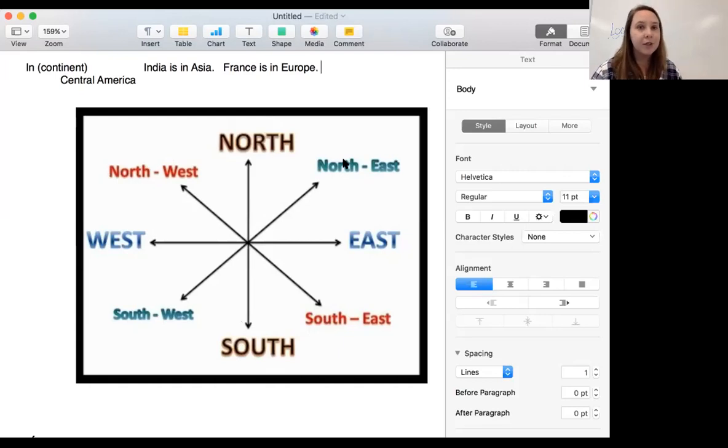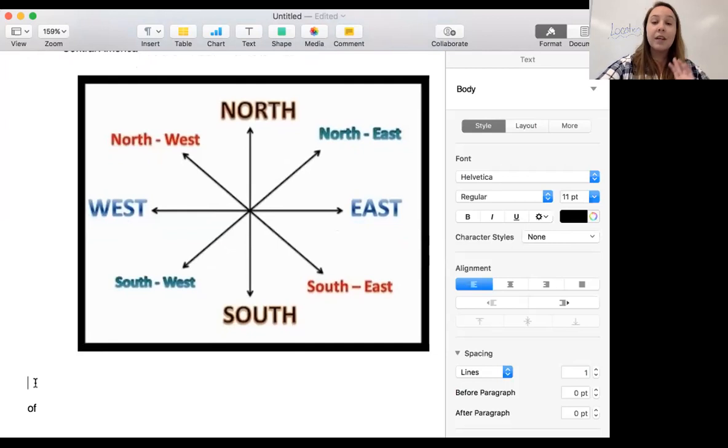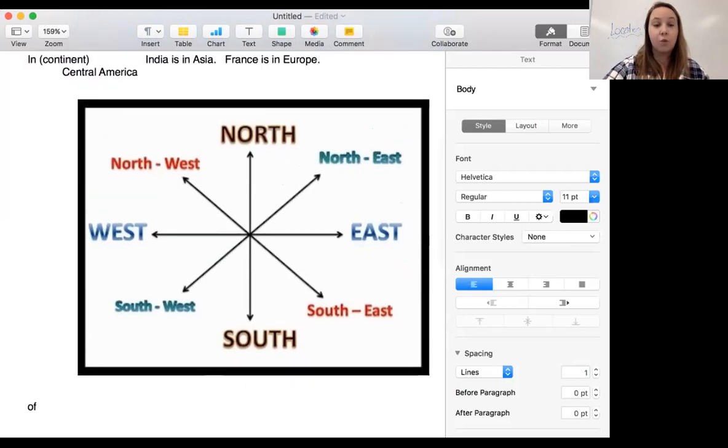This may also be true in your first language, but some languages will switch it, or some languages have different words for it. So practicing that, making sure we remember north and south are always going to come first, and then east and west. So between north and east, northeast. Between south and west, southwest. Good.